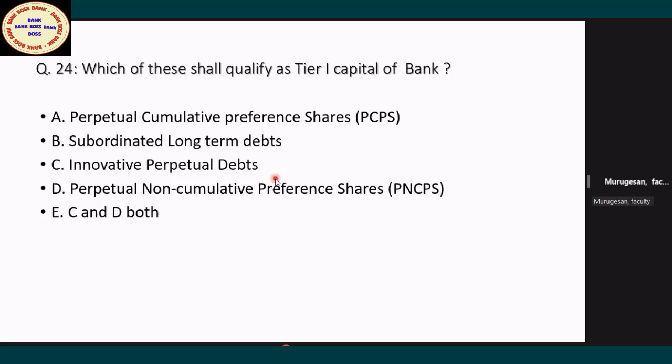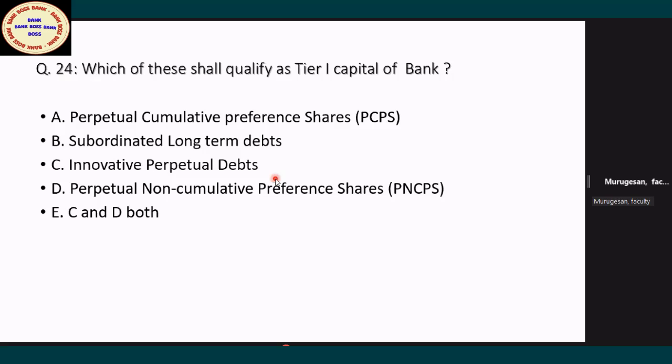Always remember, perpetual bonds are issued only with call options. Call option means only the issuing bank, if they are ready with the funds, can exercise it, and that too only after 5 years. Not before that. The lock-in period is 5 years. Afterwards, they can exercise their right to redeem before the due date.